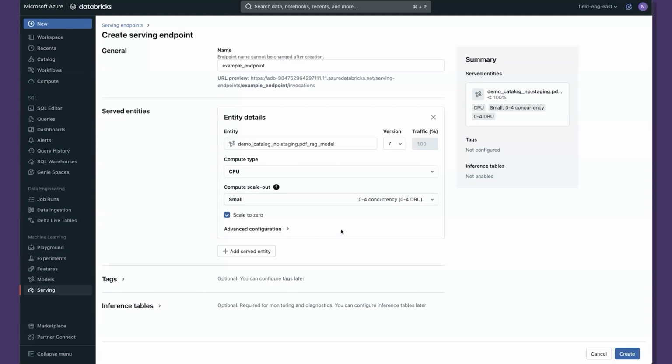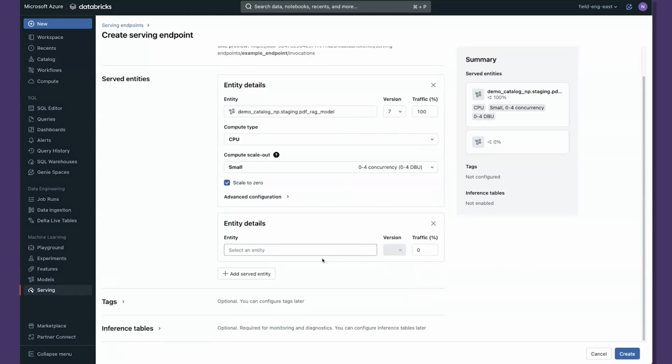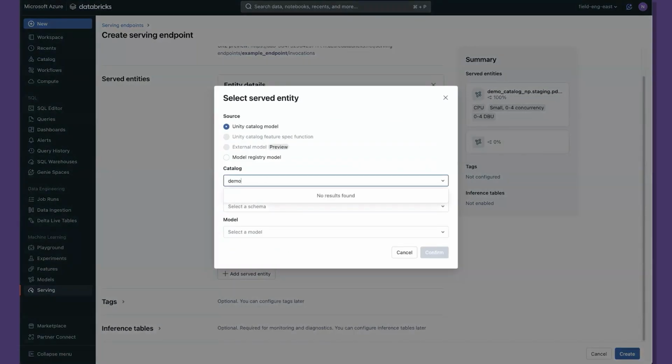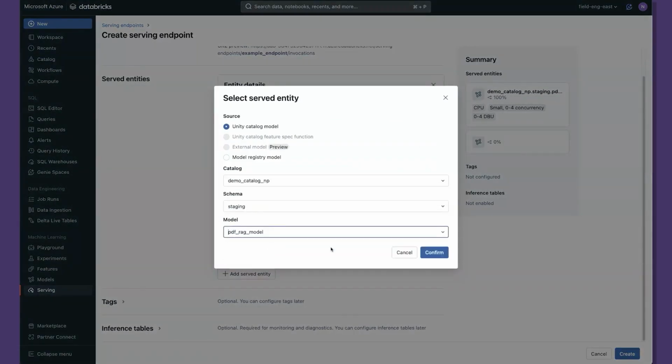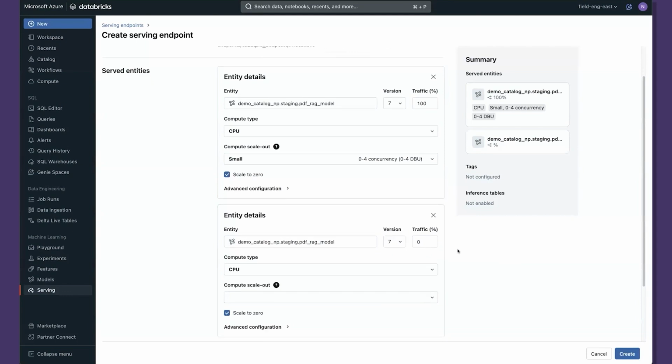And here's one of the really awesome things about model serving. We can add a served entity here, right? And if we go ahead and pick this same model, so go to our catalog, we're going to pick the same model. This is something that I think is just really cool. We can say, hey, I would like to traffic split, and I would like to send 80% of my traffic through the version of the model that I know works very well because it's been in production for a couple of weeks. And I'd like to send just 20% of my traffic through the latest version of my model so that I can make sure that it's going to perform at a higher quality than my original model.